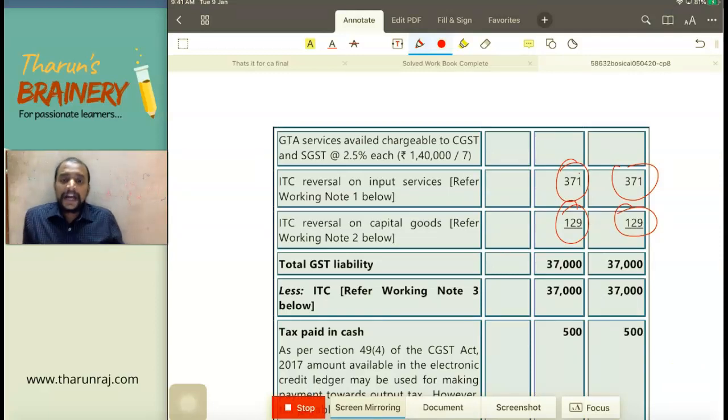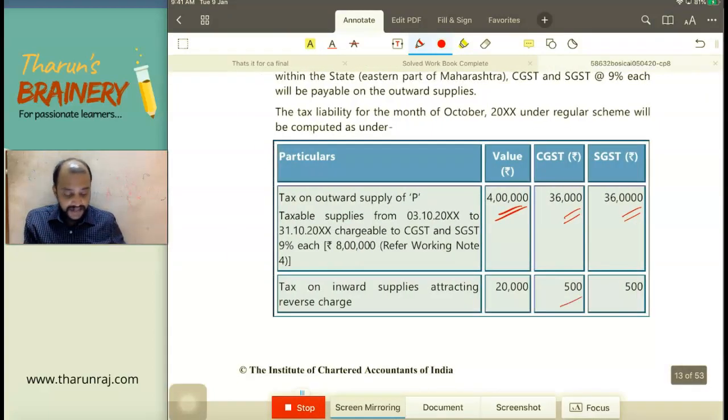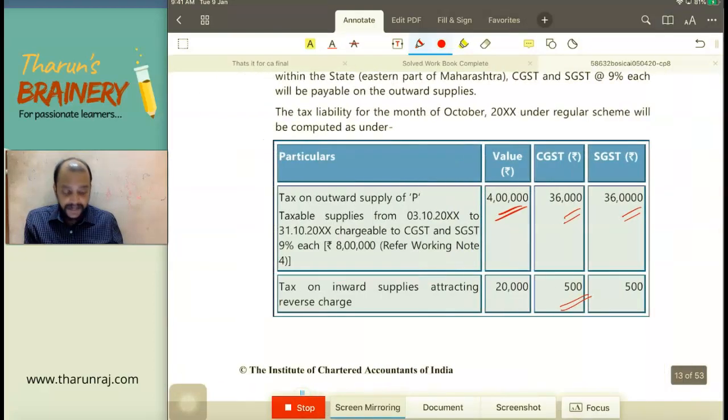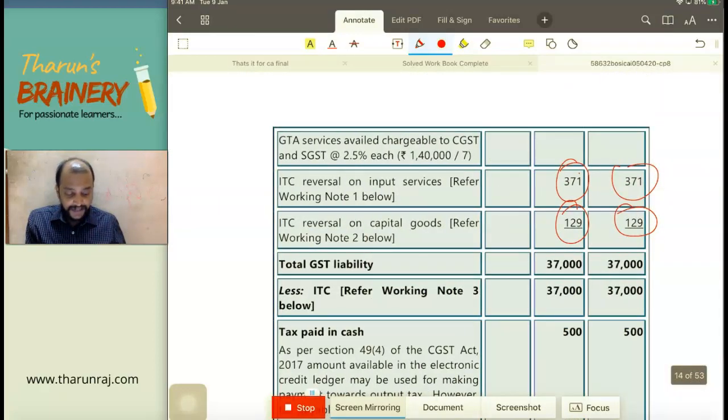While calculating 37,000, they have added this 500 also. Actually, this 500 should not be added. This is the error in the answer. It should be 36,000 plus 371 plus 129. That is 36,500.